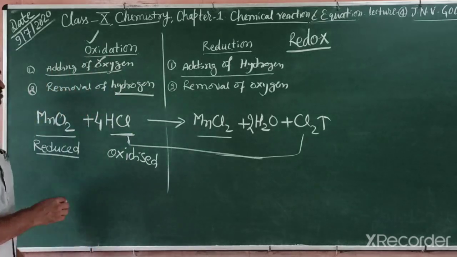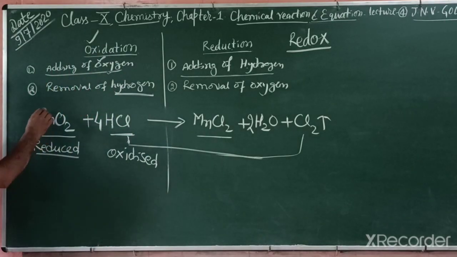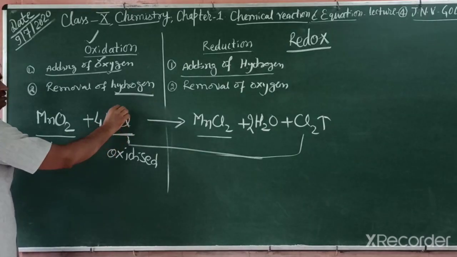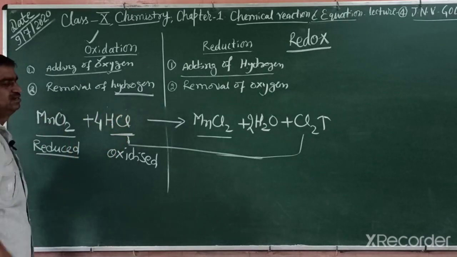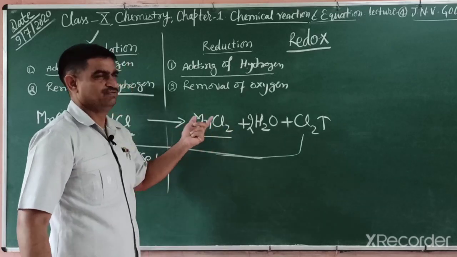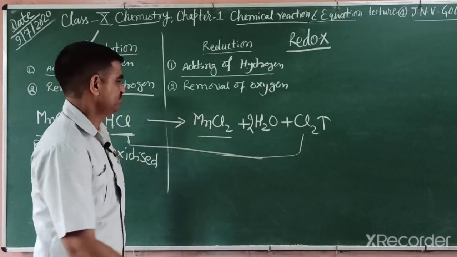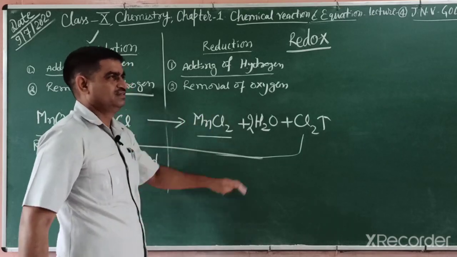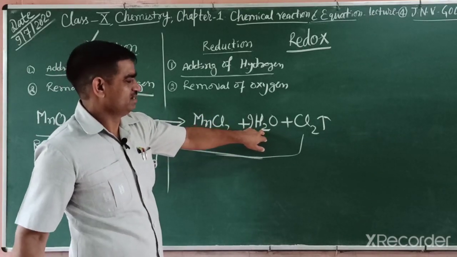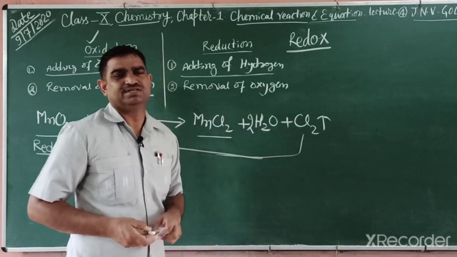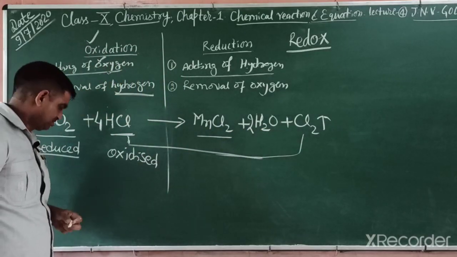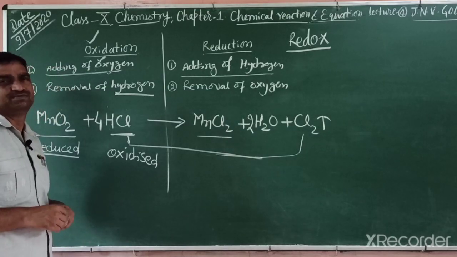What is the charge on manganese and oxygen? What is the charge on hydrogen and chlorine? There is +1, -1. In a similar way, from a given formula, we can easily identify the charge. There is +2 charge, -1. In water also we can identify. So by another definition, we can define oxidation and reduction, that is the electronic definition.